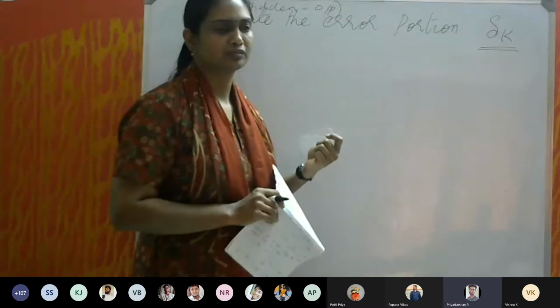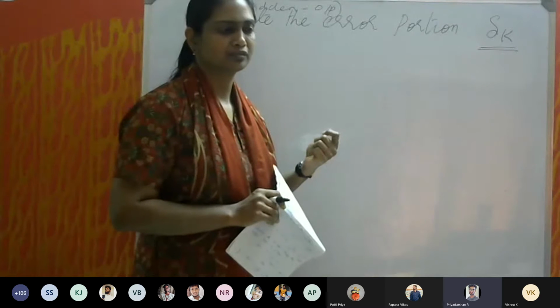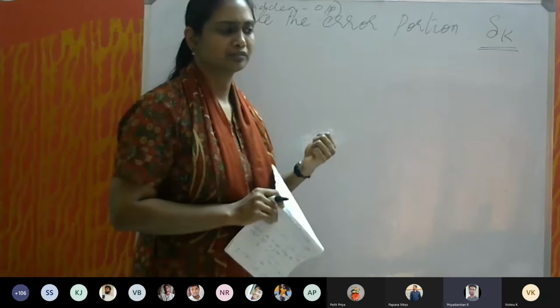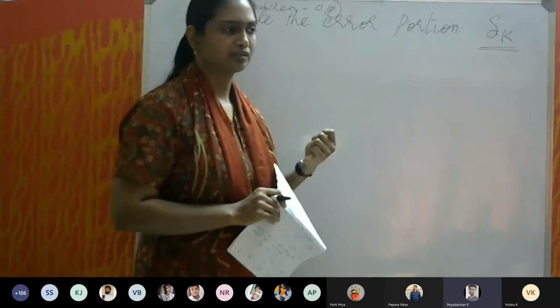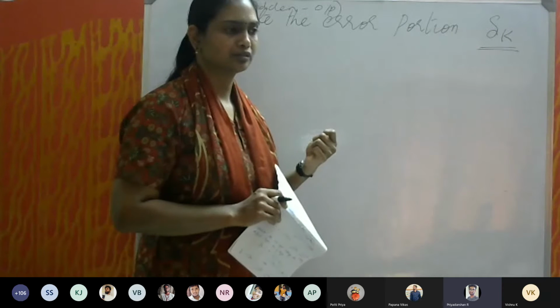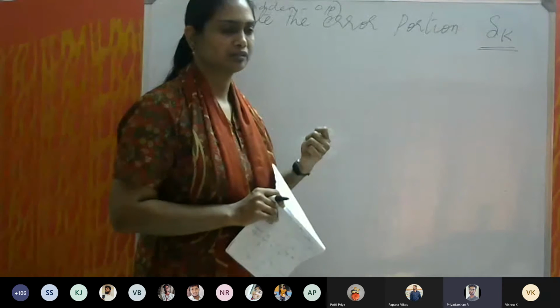And our target cannot be simply one. It should be an array of ones, no ma'am.